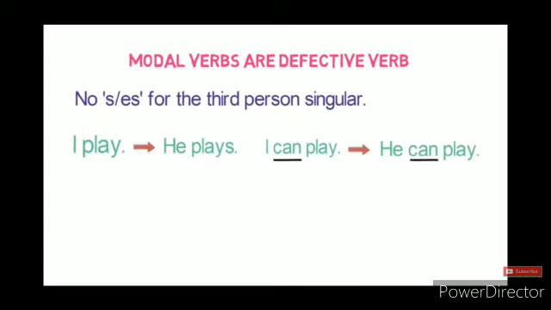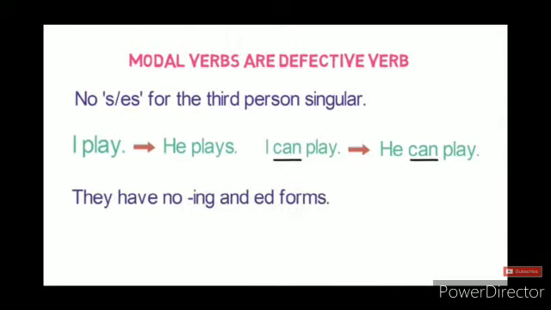In the third person, s is added to the verb play and the sentence becomes he plays. But for a modal verb, no s or es is added. In the first person, the sentence is I can play. In the third person, the sentence is he can play. Notice students, there is no change in the modal verb can, with the first person or the third person.